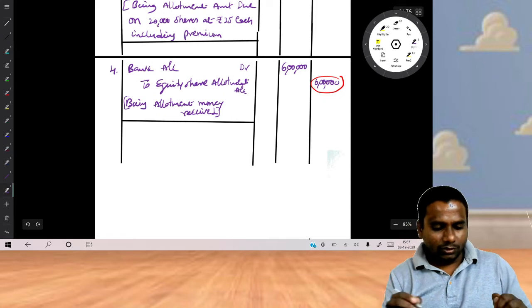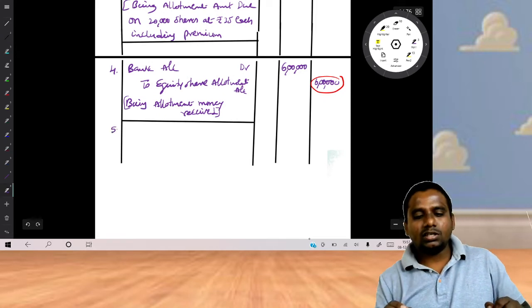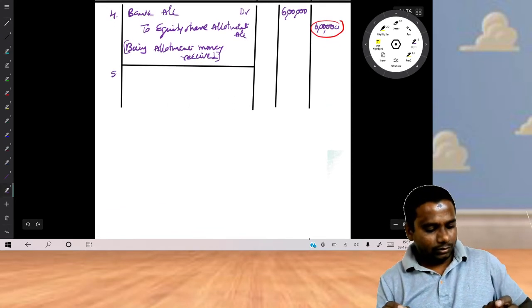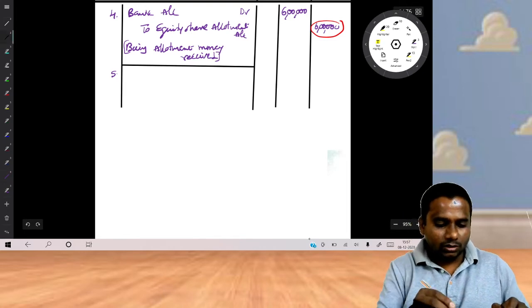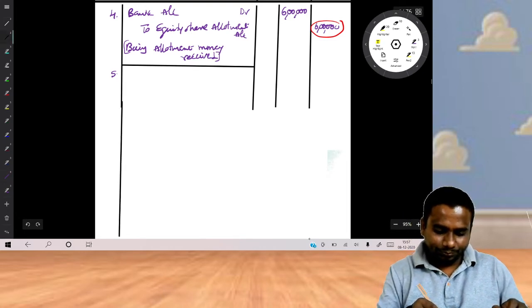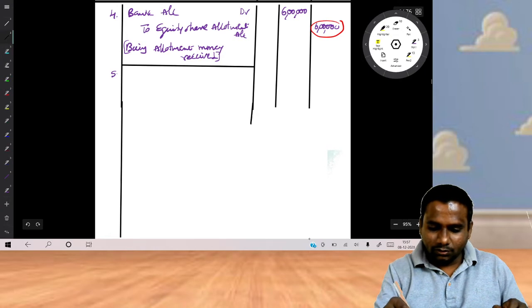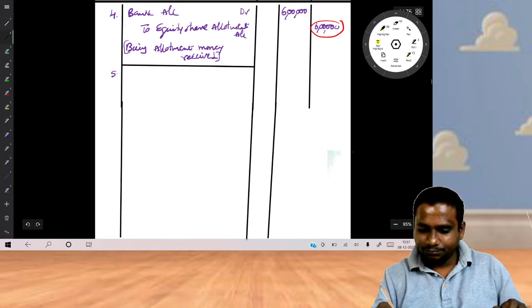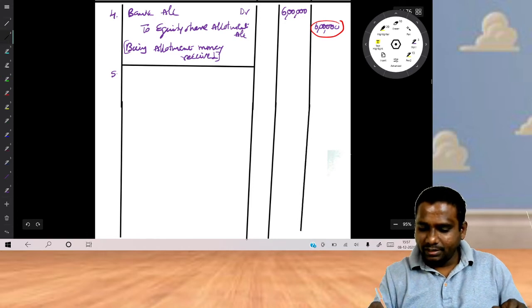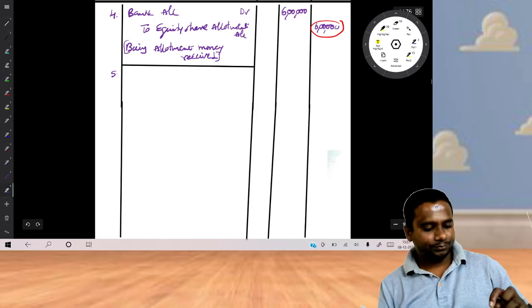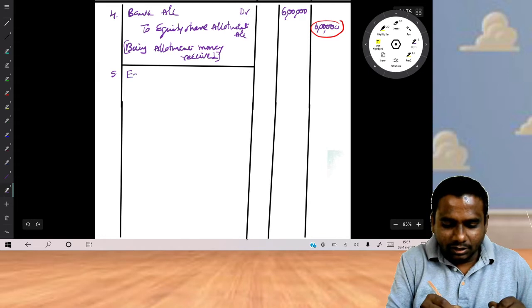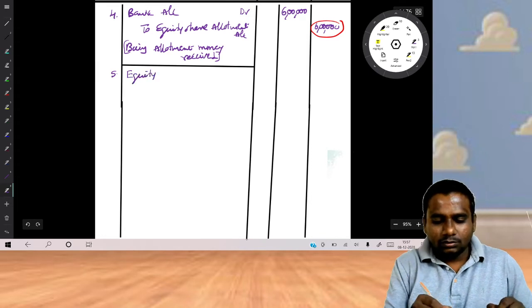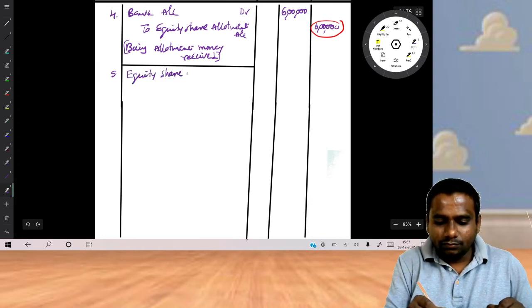Next, the fifth one, first call amount due. The fifth transaction is what? First call amount due. So what is the entry for first call amount due? Equity share first call account to debit.